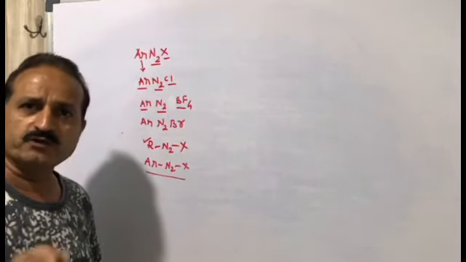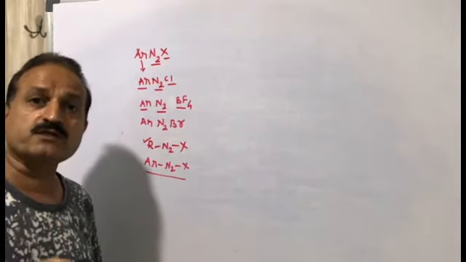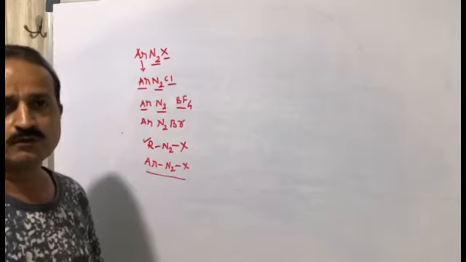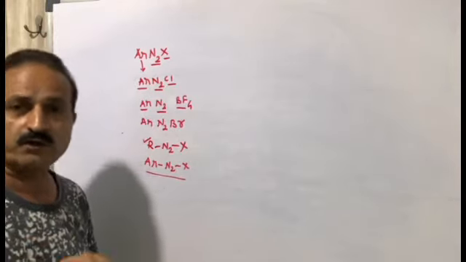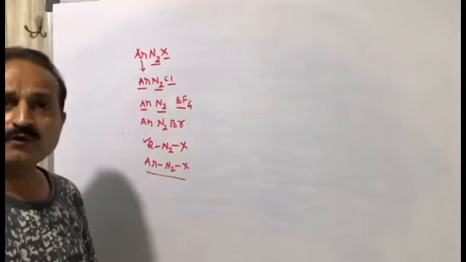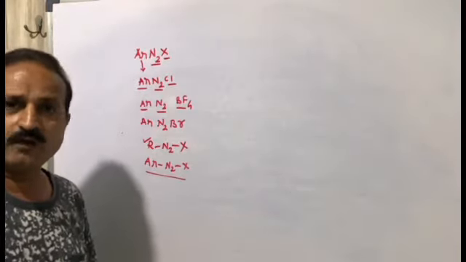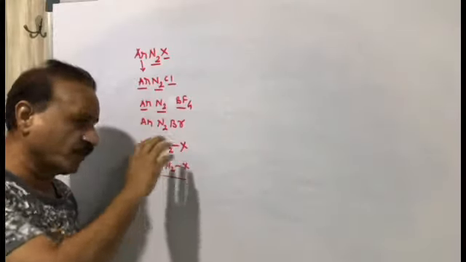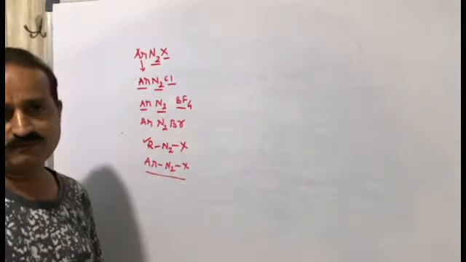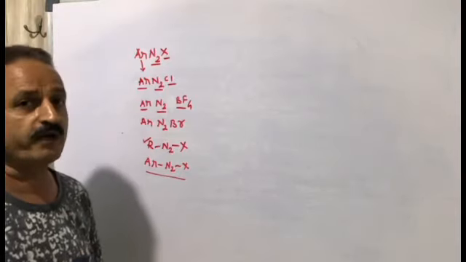Freshly prepared aryl diazonium salt is immediately used to prepare another product because it cannot be kept for a long time in the laboratory, while alkyl diazonium salt is totally unstable; we cannot even prepare it in the laboratory.